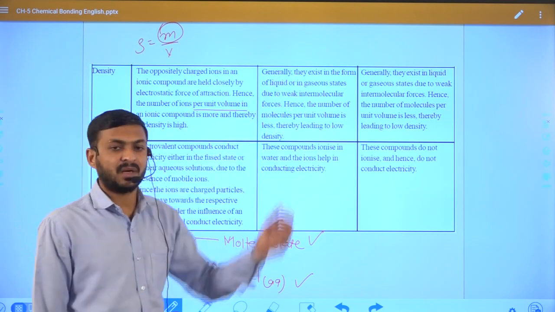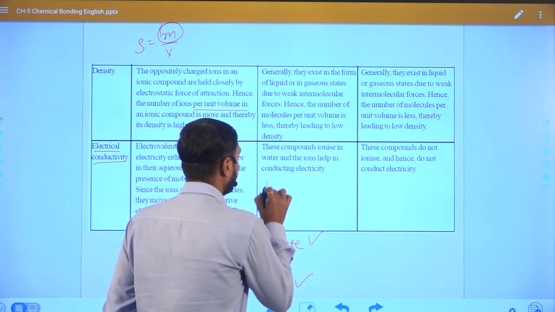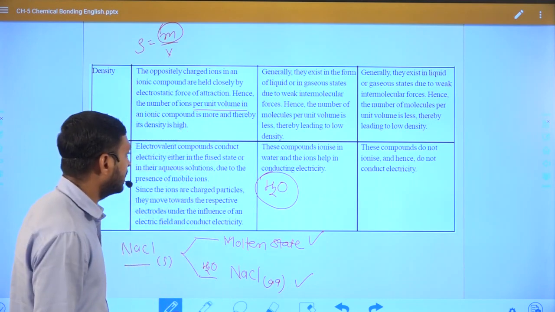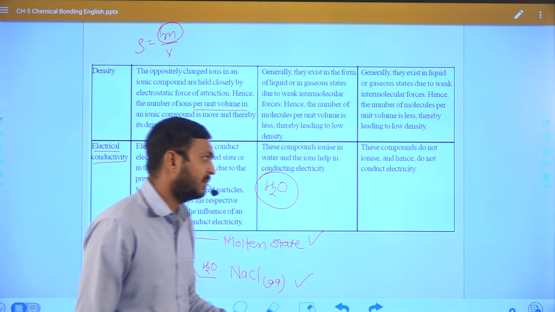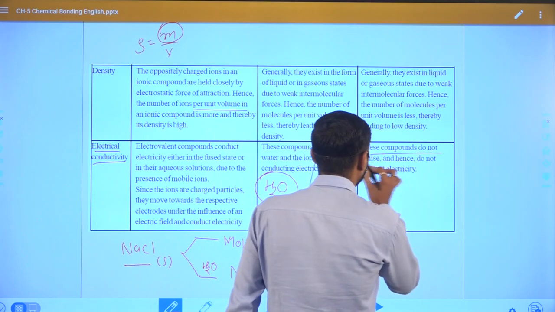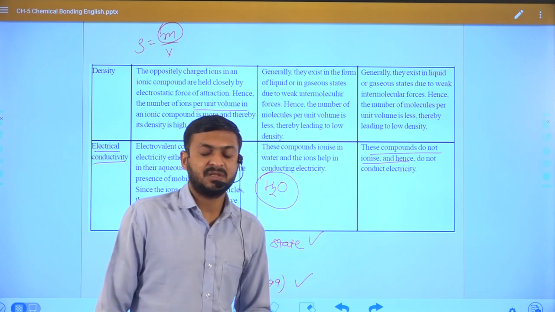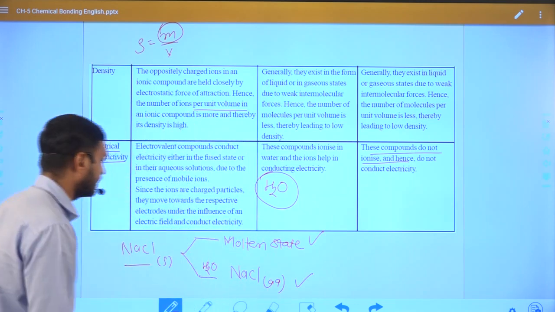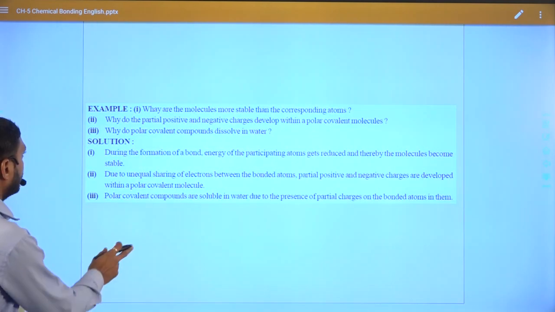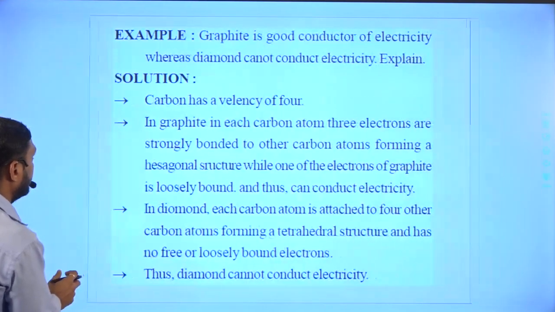While polar compounds also show electrical conductivity in aqueous medium, because polar compounds generally form ions in aqueous medium, non-polar compounds do not ionize. Ionize means it will not show ions in aqueous medium. That is why it does not show electrical conductivity. So this is how we can differentiate between polar and non-polar compounds. These are all examples; you can solve them yourself as well.